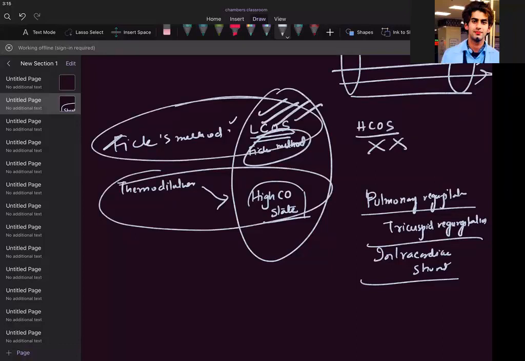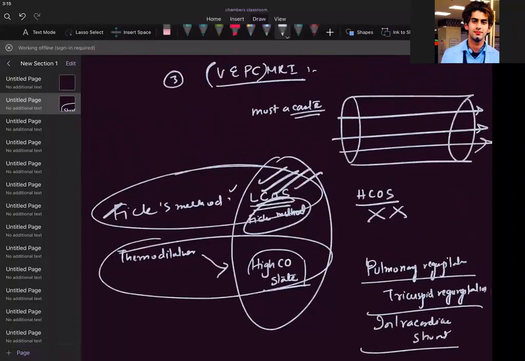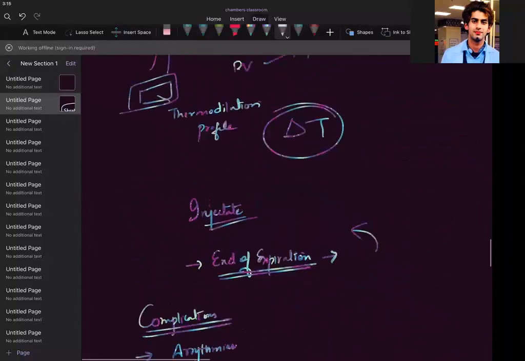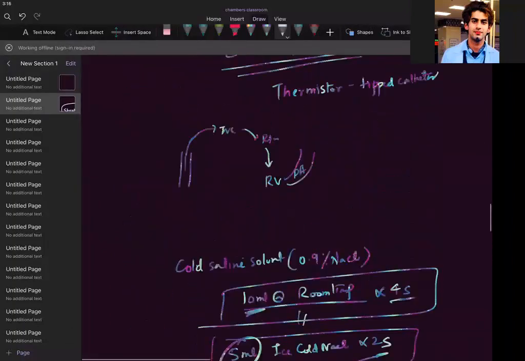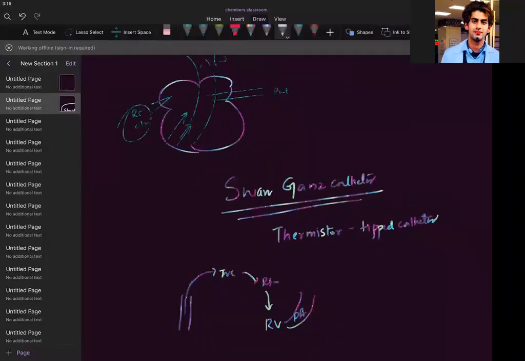Okay, guys. Are we clear with these concepts? These are things you need to know. There is no problem in understanding. Just remember that at least with the Fick method and thermodilution, you can understand which is for high cardiac output and which is for low cardiac output. Because I told you in the beginning that you have to understand wherever I am taking you. Then think in that direction. Otherwise, you will get lost.